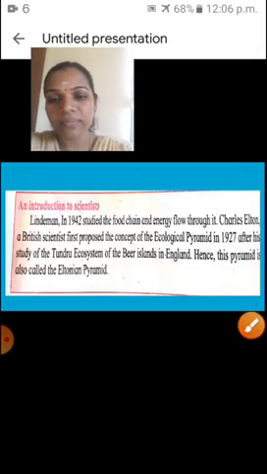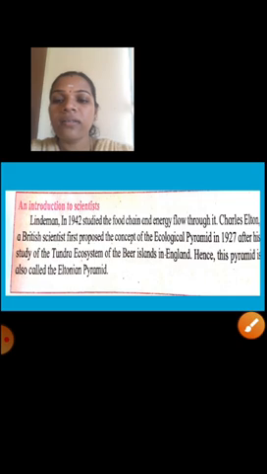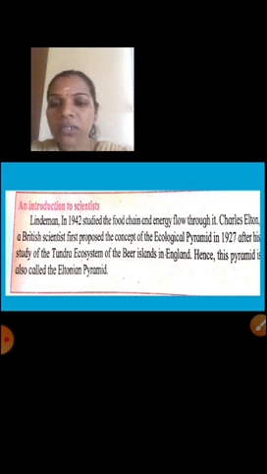Okay, so children, Lindemann in 1942 studied the food chain and energy flow through it. Charles Hilton, a British scientist, first proposed the concept of the ecological pyramid in 1927 after his study of the tundra ecosystem of the Bear Island in England. Hence, this pyramid is also called the Hiltonian pyramid.